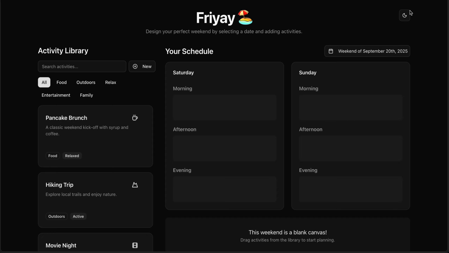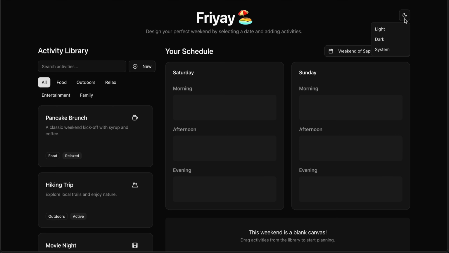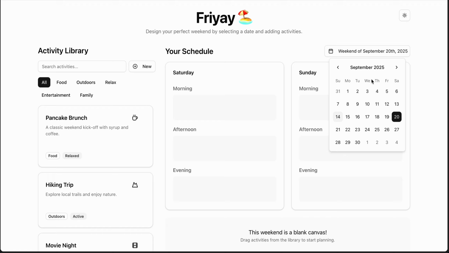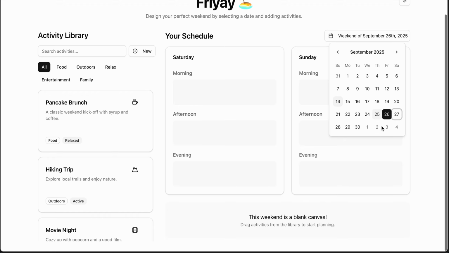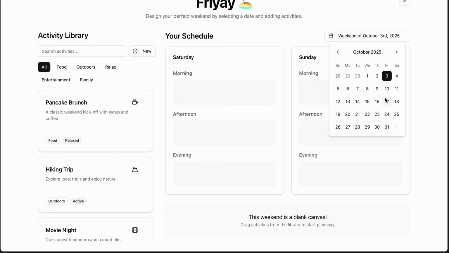The most basic feature we have in Friyay here is a theme drop down which can be either light, dark or system. So maybe let's use our light theme for this demonstration. Then below that, as you can see, we have a calendar drop down. You can choose whichever weekend you want. So maybe let's say I want to plan for this weekend, which is 3rd of September, or maybe for a weekend which is 10th of September. I can just choose any weekend I want. For this demonstration, let's go to 3rd of October.